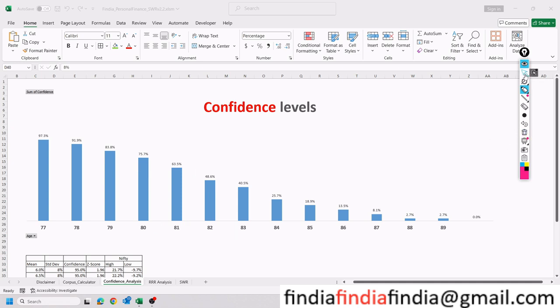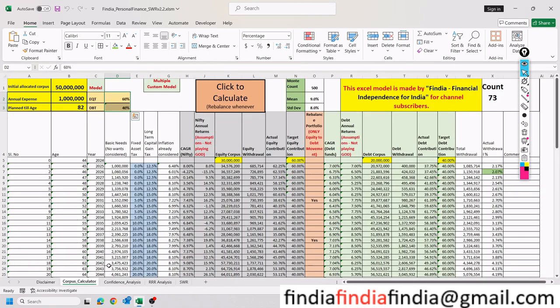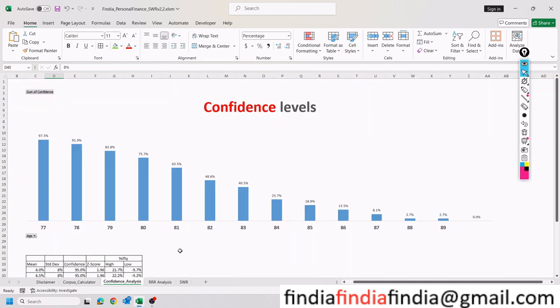Now let's jump to something really interesting for what we are doing in this video, that is Monte Carlo simulations. We have seen that with a fixed model, the corpus lasts for 96 years. With a one-time model simulation, it says till 82 or 83 years. And with the multiple-run customized model that I have built, it says the corpus will last till 80 years with a 75.7% confidence level.